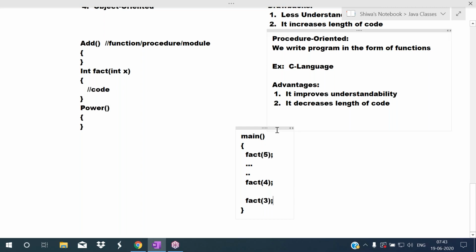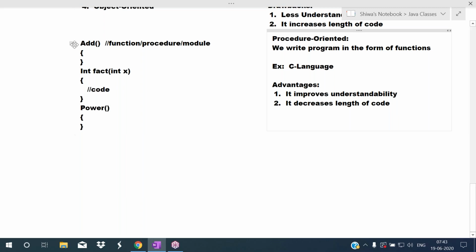But this procedure oriented approach also has some drawbacks. Listen carefully here. Till here we already discussed in the previous class. Now, what are the drawbacks of the procedure oriented approach?